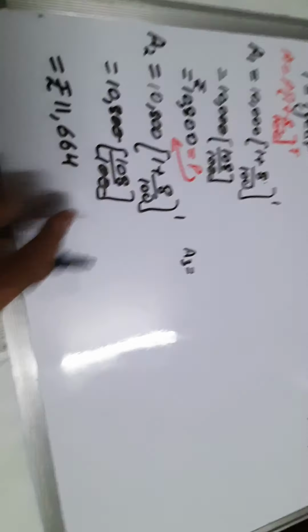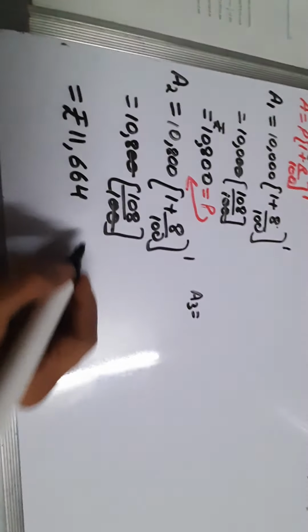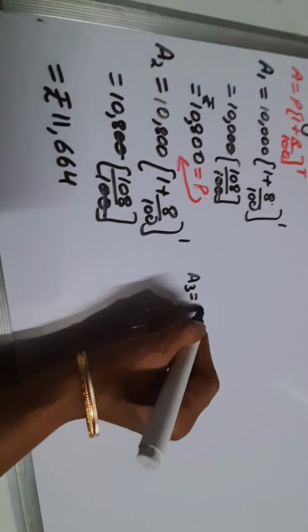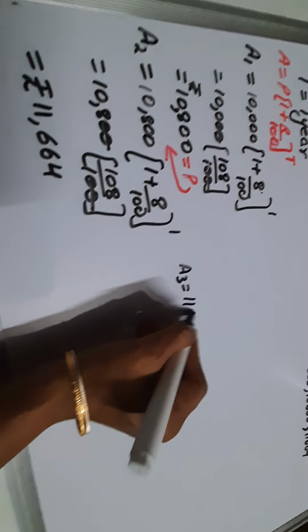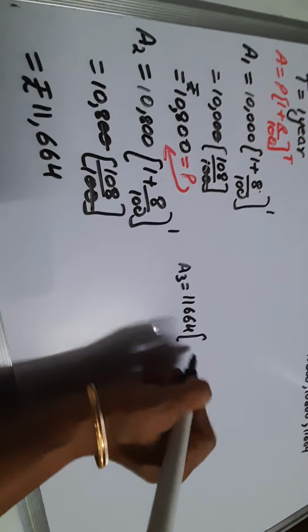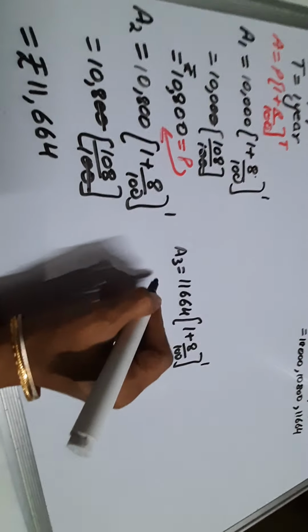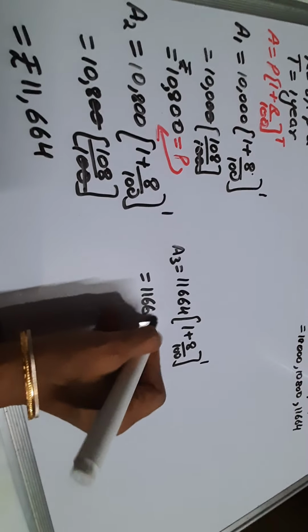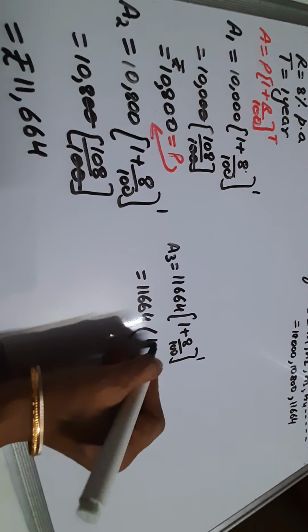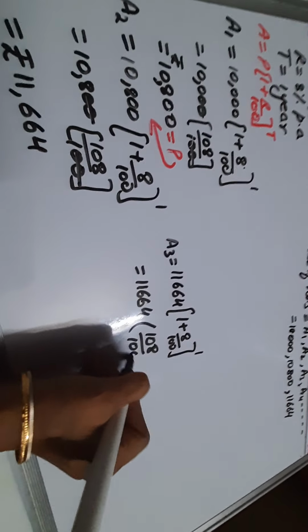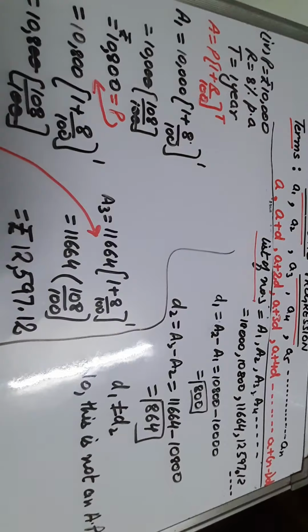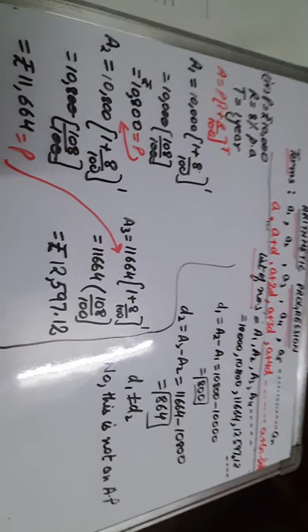So now new principal will be this. This will be the new principal. So 11, क्योंकि अब initially हमारे account में this money is there. So 1 plus 8/100 raised by t is 1. So again by taking the LCM I'll get 108/100 like this. So by calculating it I'll get. So I hope it is clear to you.